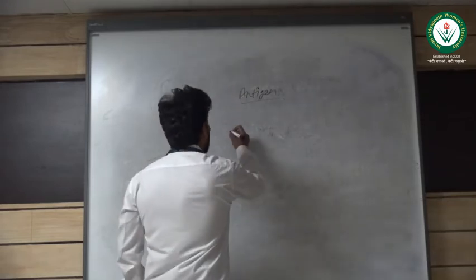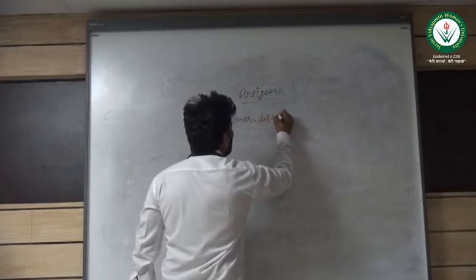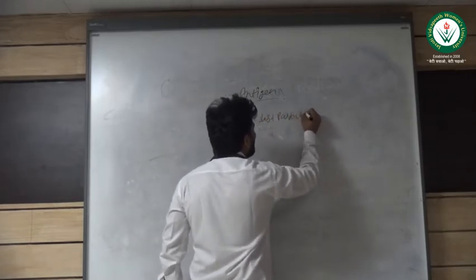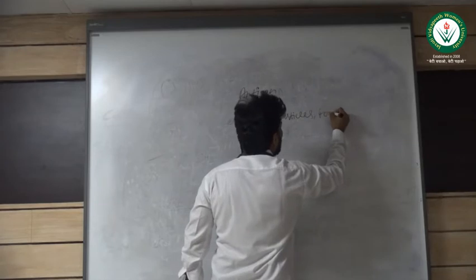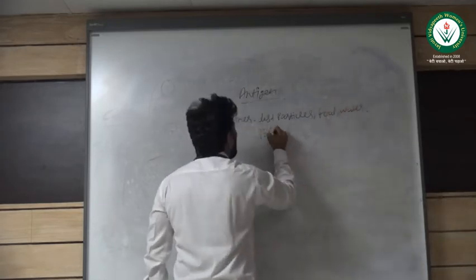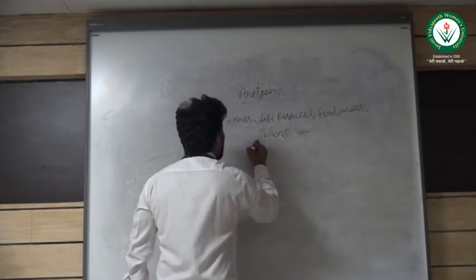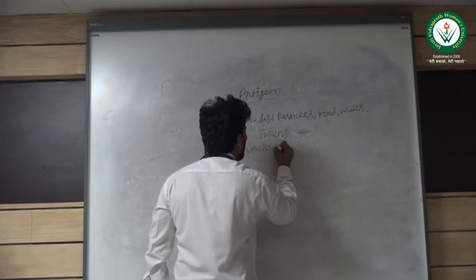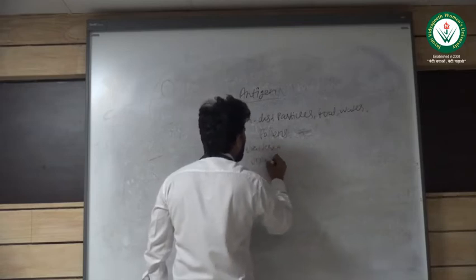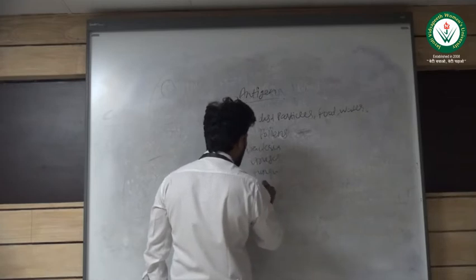So an antigen could be a particle, any type of food, water, pollens, bacteria, viruses, fungus, and parasites.